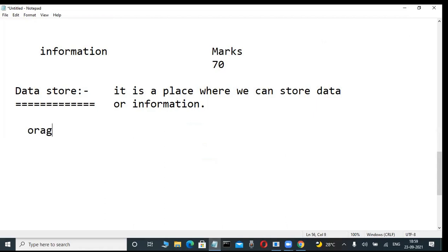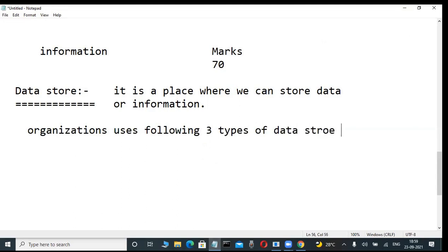Organizations, company side. Organizations use the following 3 types of data store mechanisms. Anybody have an idea? Very easy. The first one is without computers, that is books and papers.